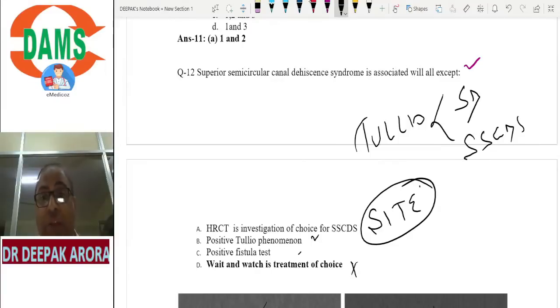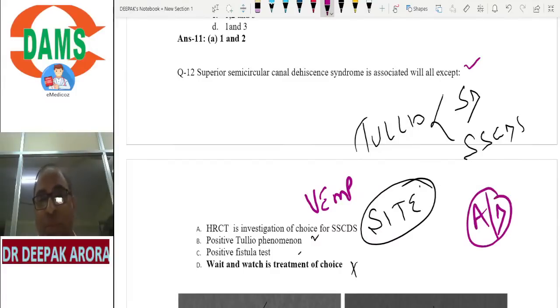Now, HRCT is the investigation of choice for superior semicircular canal dehiscence syndrome. If you don't get any other false statement, even this can be the false statement. Can you tell me why? Because the investigation of choice is your VEMP. HRCT is for site of injury. You have to understand my point. Try to learn my concept. If you don't get any better option, I can go with option A. If they give you multiple choice options, A and D both are false statements in this. They are not true. Tullio's phenomenon is there, fistula test is there, but options A and D both are partially false statements. HRCT is for site of injury.